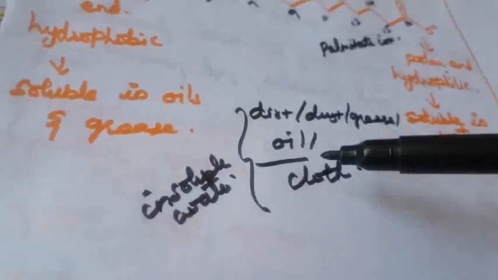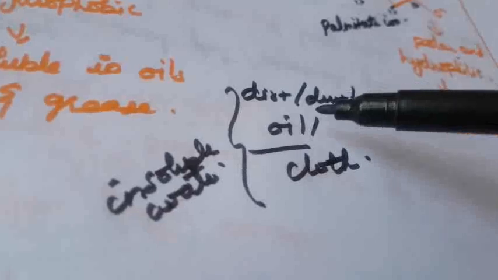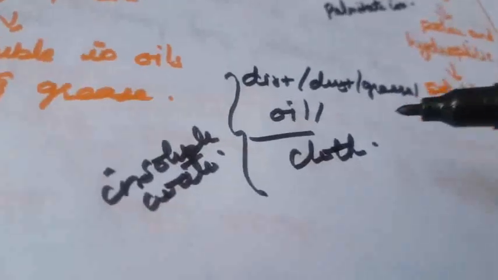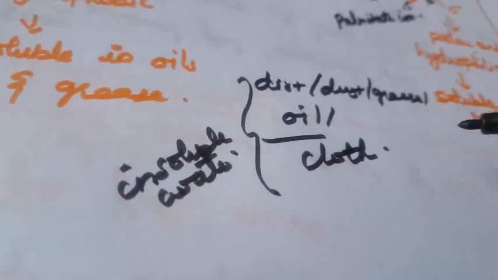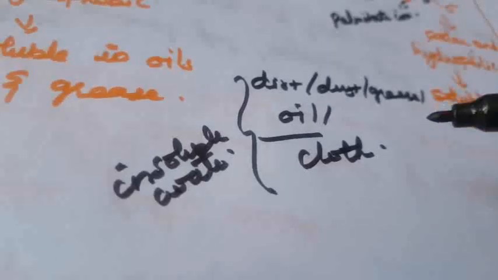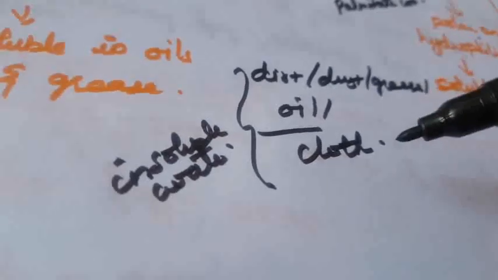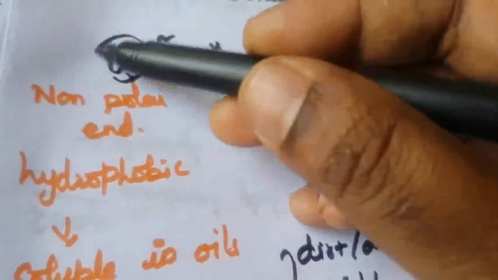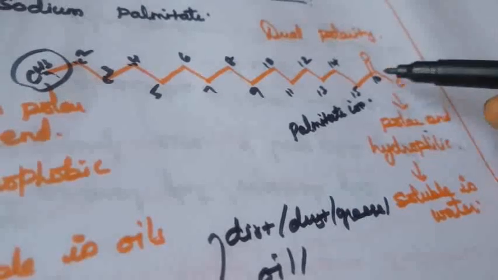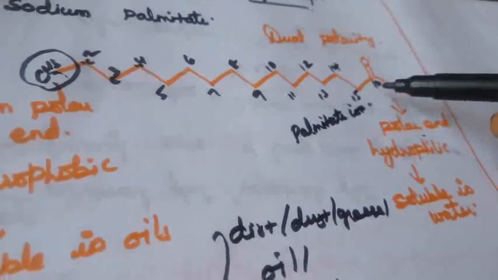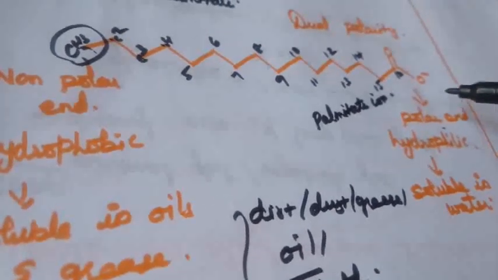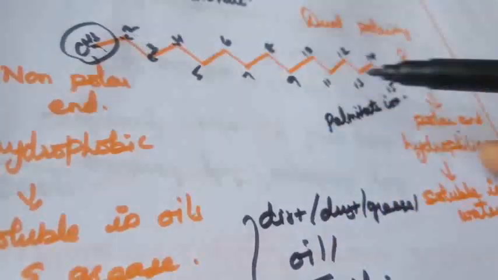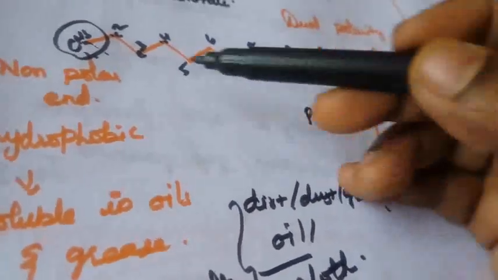Now we are adding soap. This is the cloth containing dirt, dust particles, grease or oil. When it is dissolved in water, what will happen? When the soap is added, the oily or grease part of the cloth meets the hydrocarbon part of the soap. This is the carboxylate part, COO minus, the polar end, right? So when the soap is added, the hydrocarbon part of the soap dissolves in the grease and oil, right?